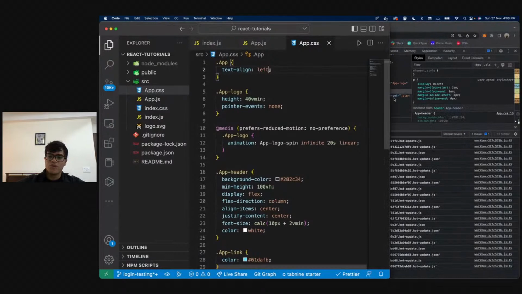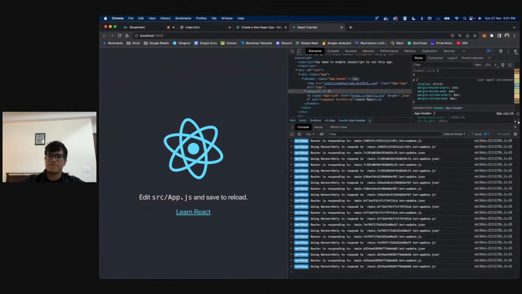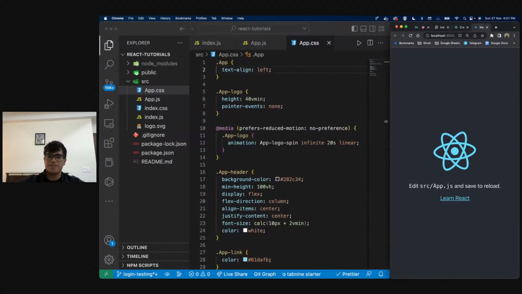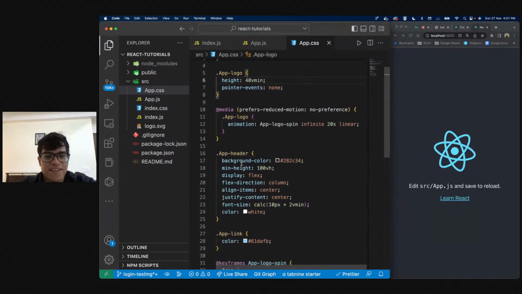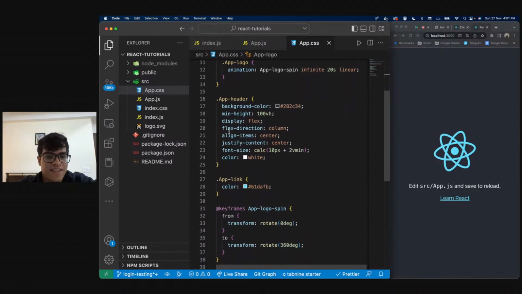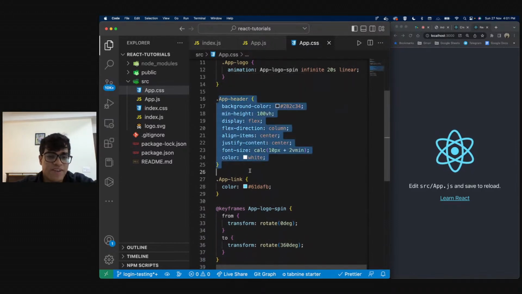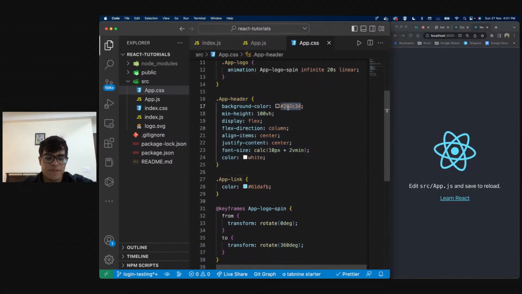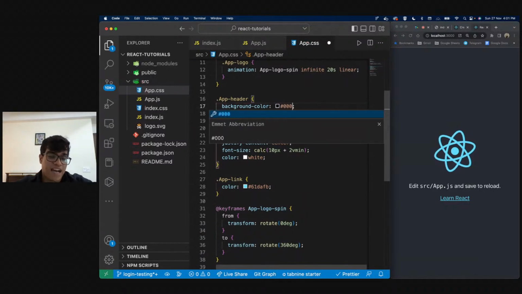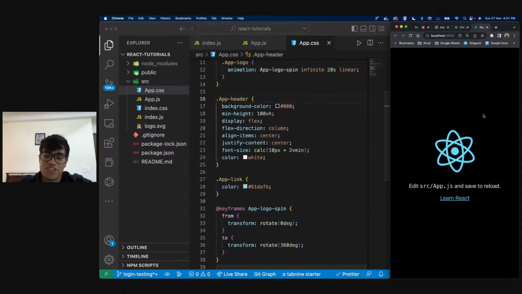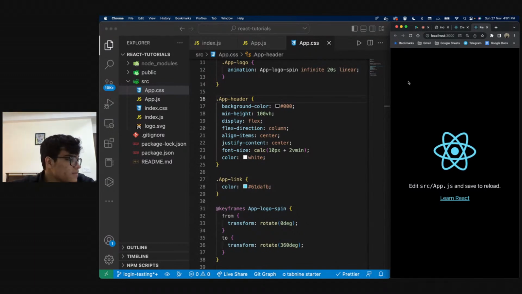Something that I also want to show you guys is, let me actually keep these next to next. All right. So then we see that there is this app.header animation and we have given it a background color of this. So let me change this. Let me make this black. As soon as I save it, my code changes. Did you see how quick that happened?